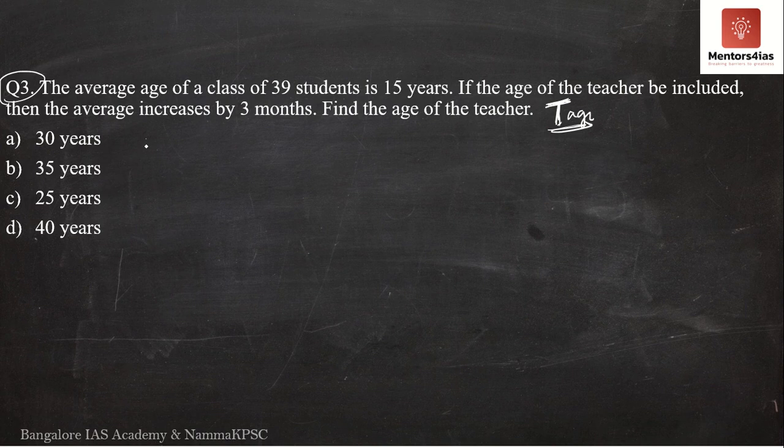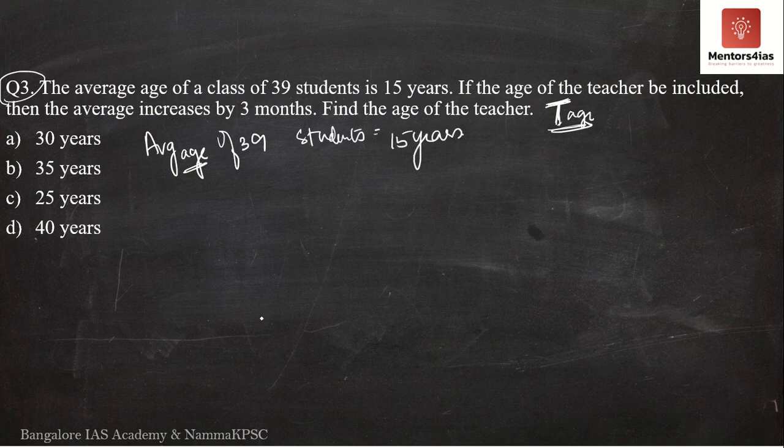So what is the question saying? The average age of 39 students is 15 years. So if you want the sum of the ages of all individual students, when you add the ages of 39 students, you would have got a sum, right?